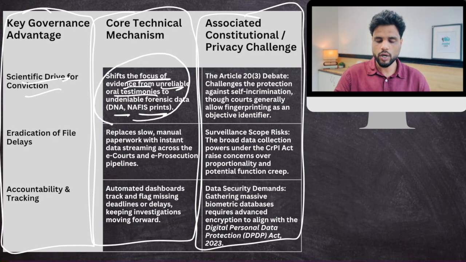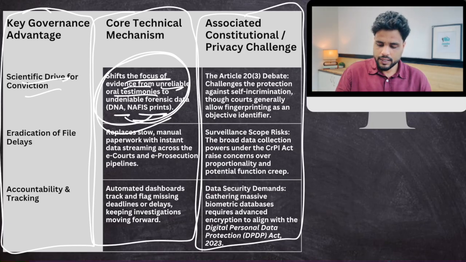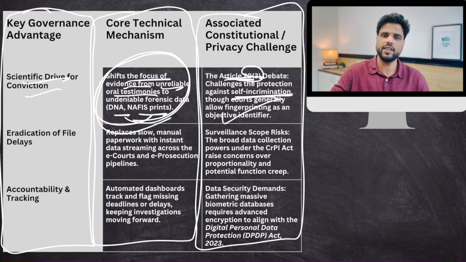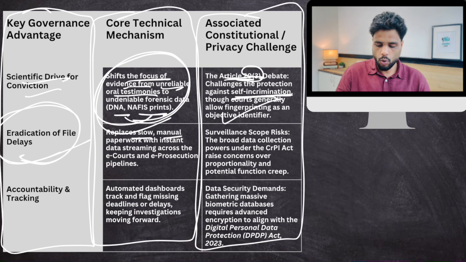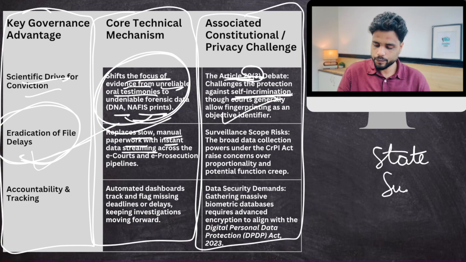So you're not going to rely on oral testimonies, you're going to rely on fingerprints or evidence. This is a violation of Article 20, Clause 3, which is protection against self-incrimination, because you'll be forcing a suspect to give their fingerprints. Then eradication of file delay: replaces slow manual paperwork with instant app-based work. Now, this increases state surveillance and data privacy risks.